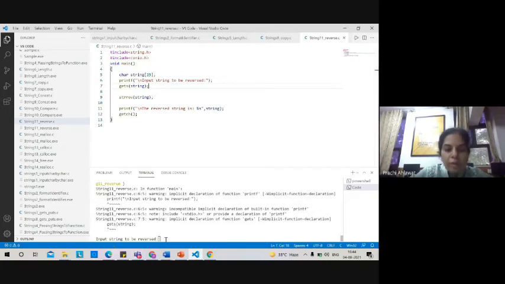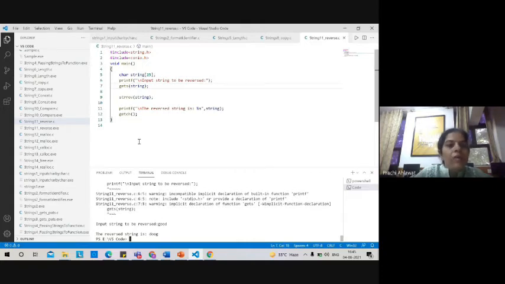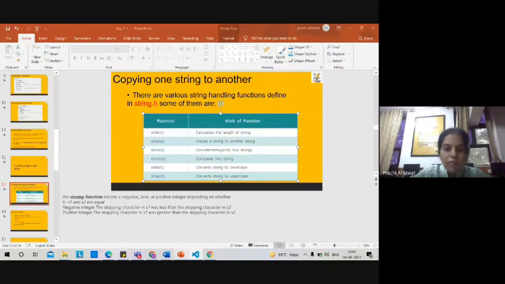So, input string to be reversed. Let's type something, let's type good. Okay, as you can see, the reversed string is dog. Why? Because we have used the string reverse function. It reversed the string and stored the reversed value inside the string variable only. So this is how you can use predefined functions of the string library. I hope this is clear to all of you.